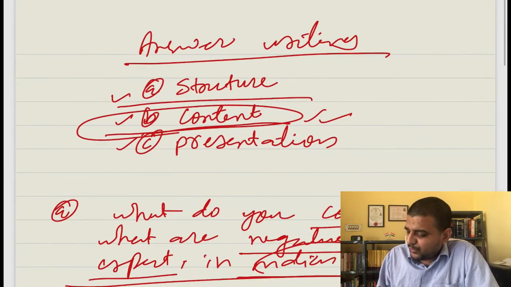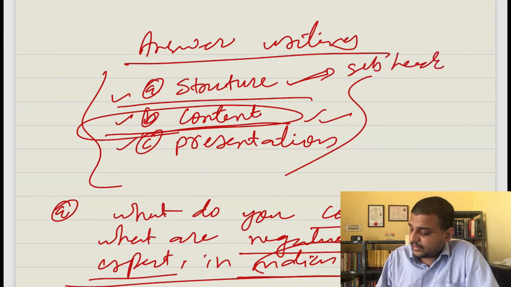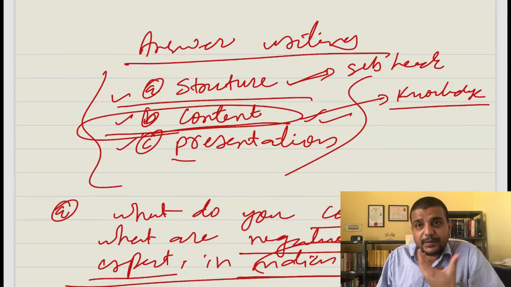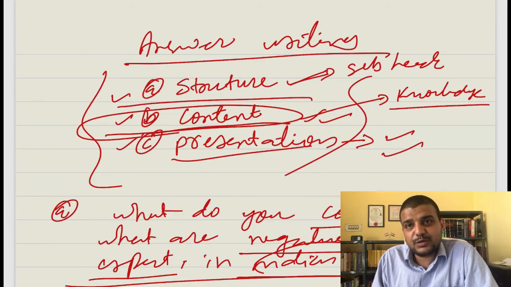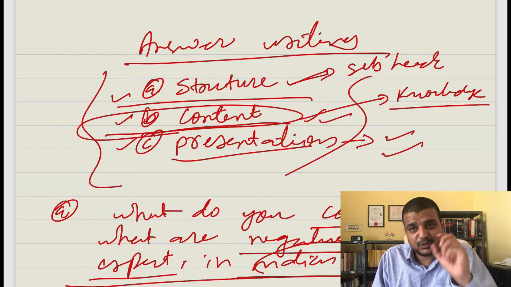Okay, so 3 things that you need to understand with regard to the presentation, answer writing. One is the structuring. So to sum up, structuring simply means headings and subheadings. Content means knowledge, how much you know about that particular topic, try to replicate from the judgment itself. And presentation means basically small things, handwriting, paragraphs. Understood? So if you can take care of these 3 things, your answer will be brilliant. Okay, so try to practice it.